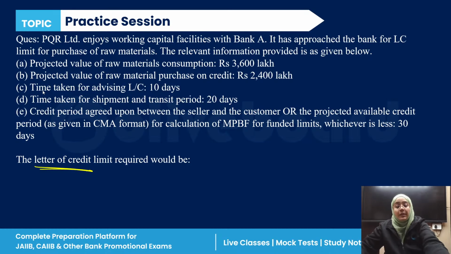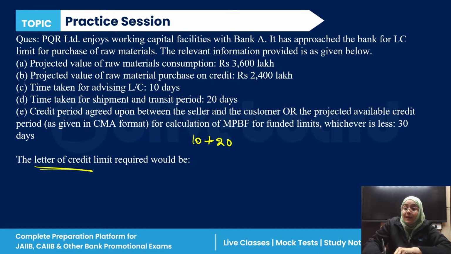Done? Very good. Now, we have to just calculate here the letter of credit limit. Yes, Sneha, it is correct. It is 400 lakh. How do we calculate the letter of credit limit? First of all, we have to see the time taken in the complete period of credit in one cycle. Now, the time period in one cycle is 10 plus 20 plus 30 days, not lakhs, days.